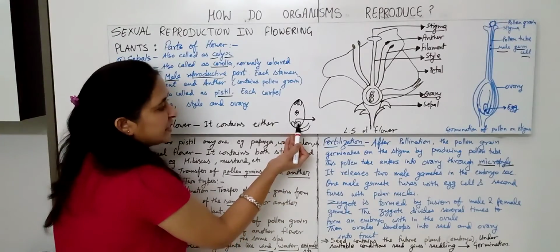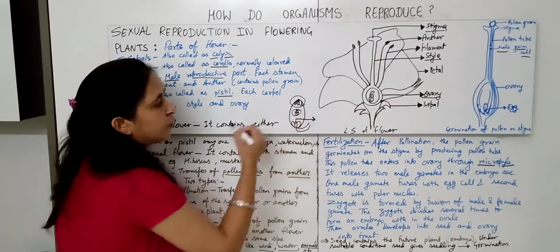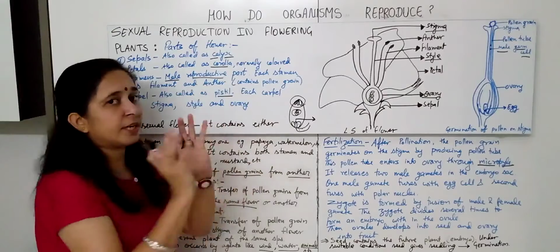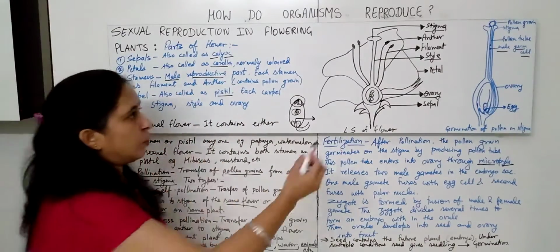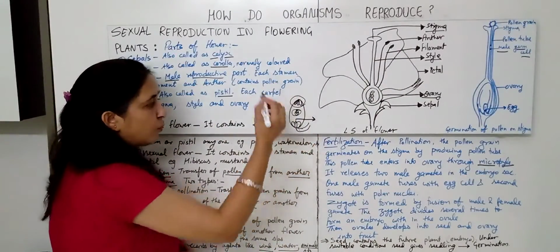The other two are the synergids. These are three antipodal cells, and this is the polar nuclei. Okay, so these terms are not there in your textbook. But why am I explaining them to you? Because when this pollen tube takes two male gametes, it enters into the ovary.